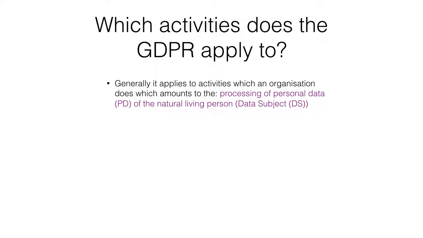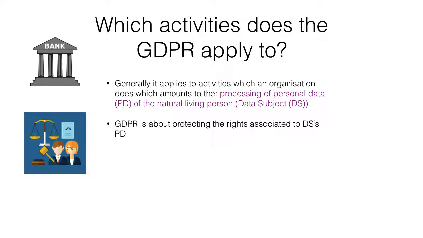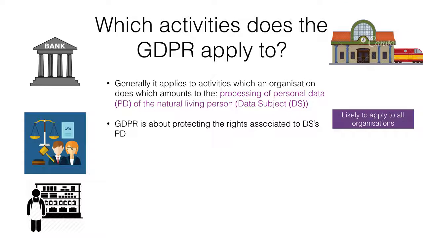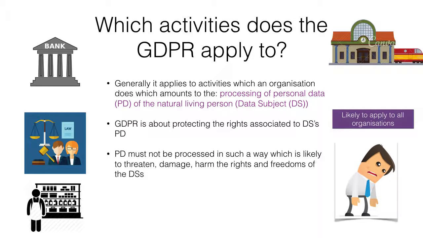Generally, it applies to activities which an organisation does which amounts to the processing of personal data of the natural living person. The GDPR is about protecting the rights associated to the data subject's personal data. It applies to banks, law firms, the pharmaceutical company, the train station. It is likely to apply to all organisations. Personal data must not be processed in such a manner which is likely to threaten, damage, harm the rights and freedoms of the data subjects. Organisations can be heavily fined for not complying with the GDPR.